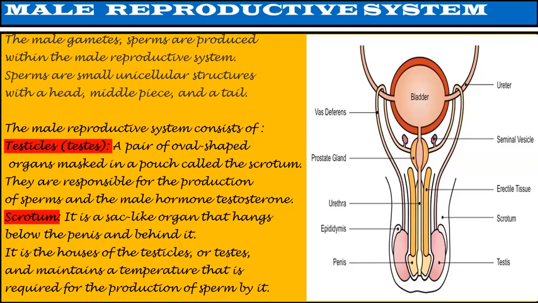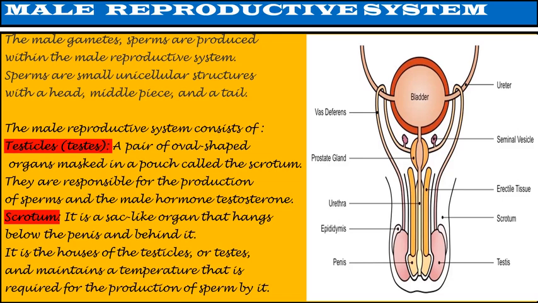Let's discuss male reproductive system. The male gametes, sperms, are produced within the male reproductive system. Sperms are small unicellular structures with a head, middle piece, and a tail. The male reproductive system consists of testicles or testes, a pair of oval shaped organs housed in a pouch called scrotum. They are responsible for the production of sperms and the male hormone testosterone.